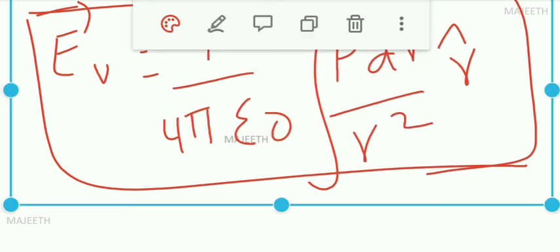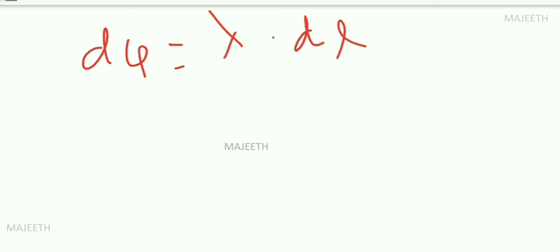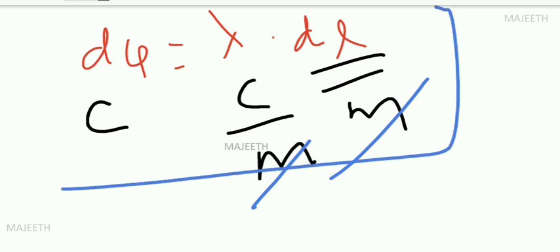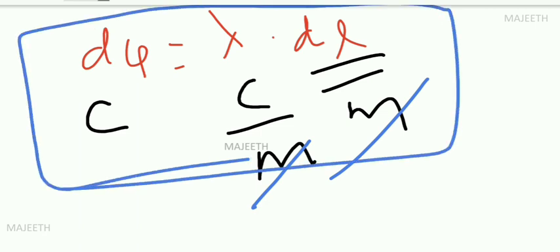Again, one more point. We take dq for linear charge density. dq is equal to lambda into dl. Again you see, q is charge, so its unit is coulomb. Lambda is line charge density or linear charge density. We know the unit is coulomb per meter. What is the unit of length? Meter. So you see meter cancels, and left hand side is equal to right hand side. Simply you can remember dq is equal to lambda dl.